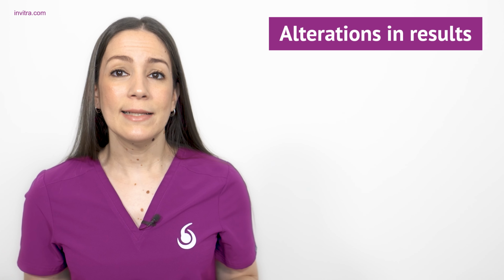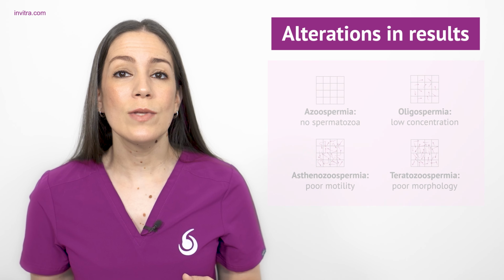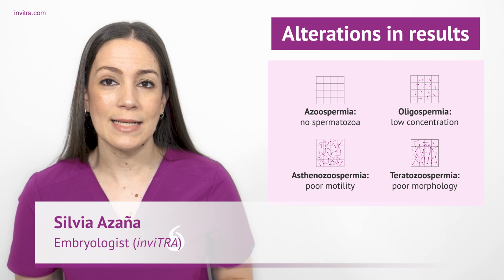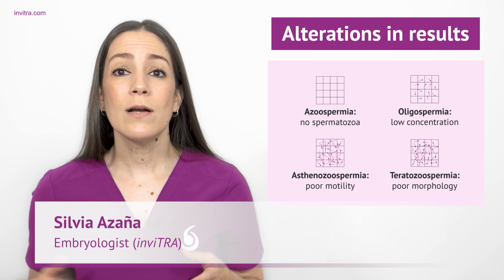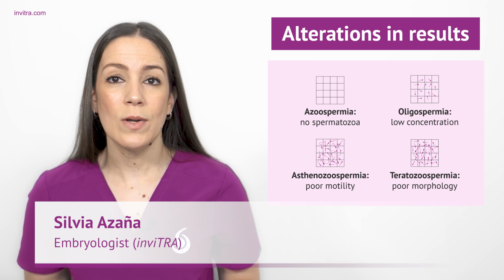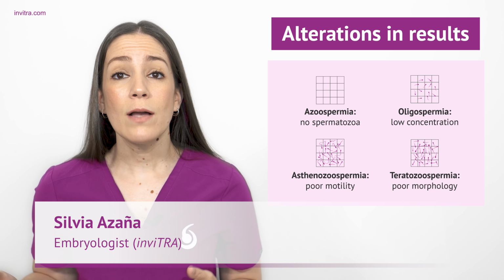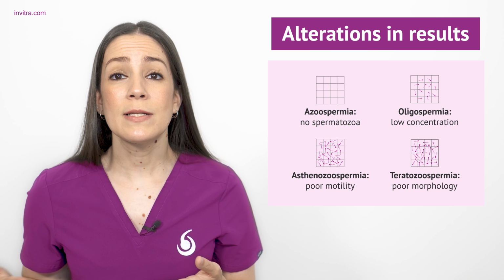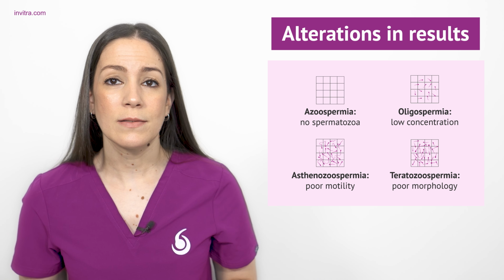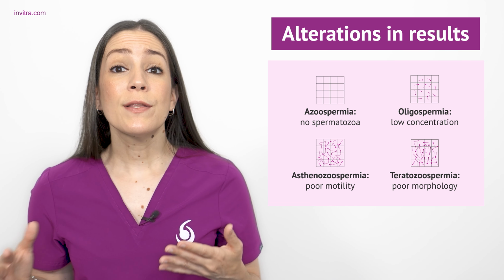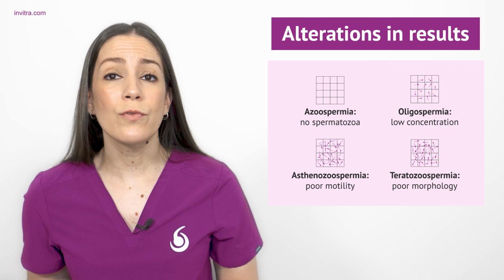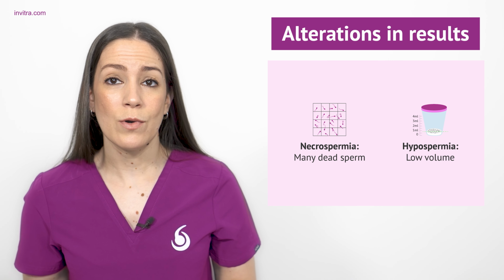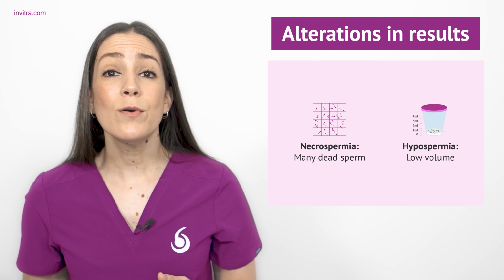In the event that any of the parameters studied in the semenogram are abnormal, some of the possible alterations that could be present are the following: azoospermia, absence of spermatozoa in the ejaculate; oligospermia, low concentration of spermatozoa; asthenozoospermia, problems with the mobility of the spermatozoa; teratozoospermia, low percentage of spermatozoa with normal morphology; necrospermia, a large number of dead spermatozoa; hypospermia, low seminal volume.